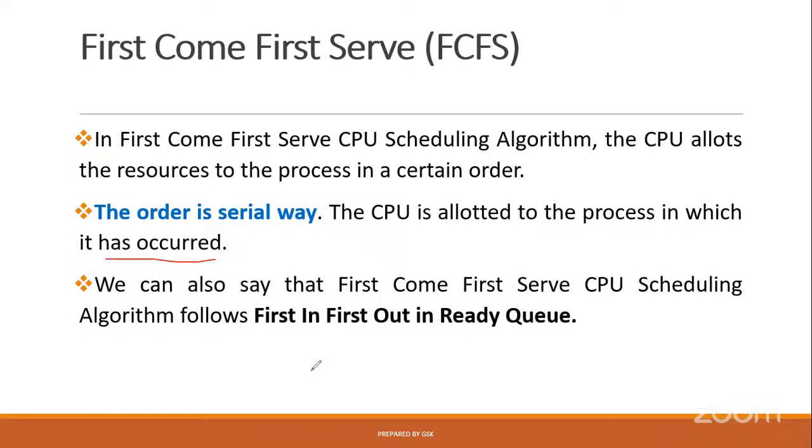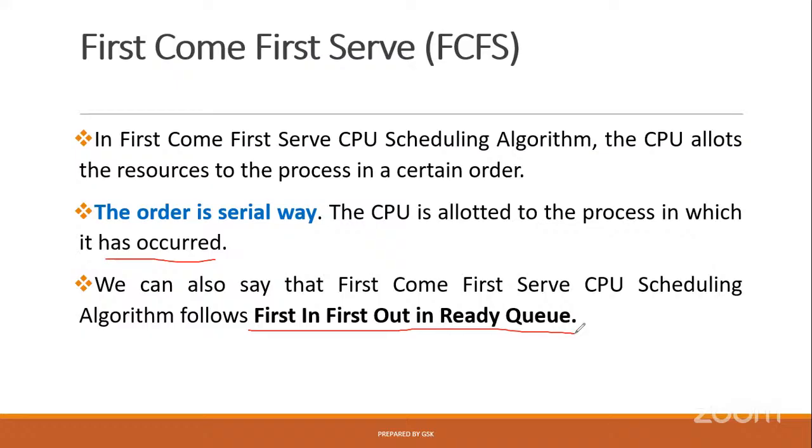We can also say that the first come, first serve CPU scheduling algorithm follows first in, first out in the ready queue. The meaning of first in, first out is that whoever comes in first should be the first out, just like a queue.